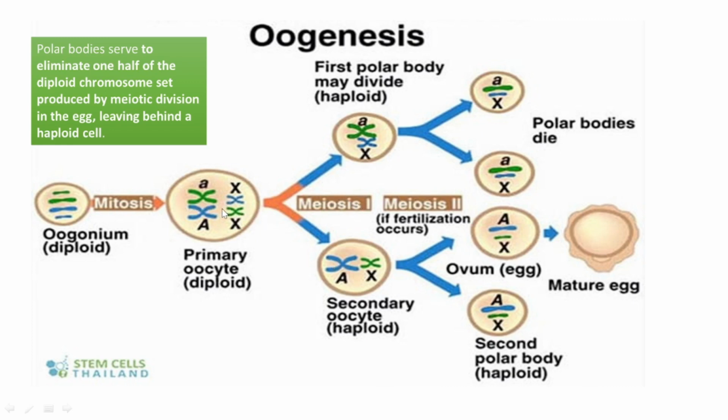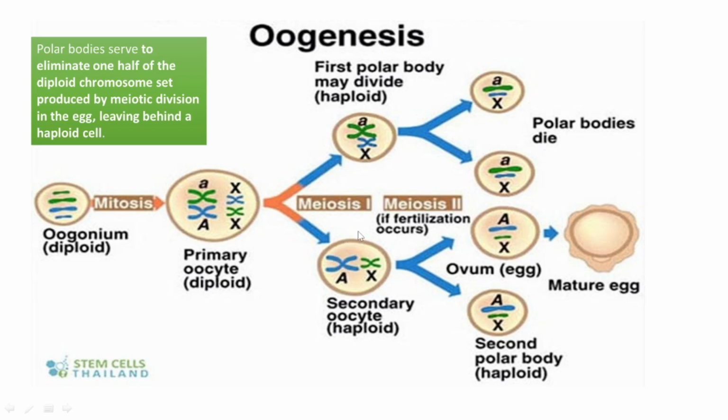As this single primary oocyte divides, it results in two cells. Because of the first reduction division, the resulting daughter cell has half the number of chromosomes compared to the parent cell, but with respect to DNA content, it is still diploid.